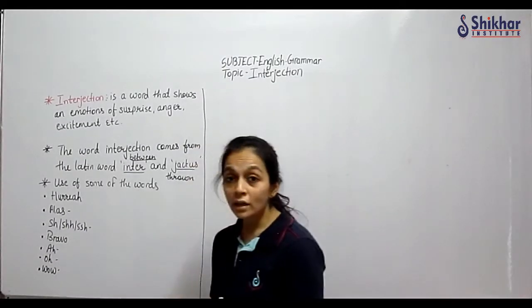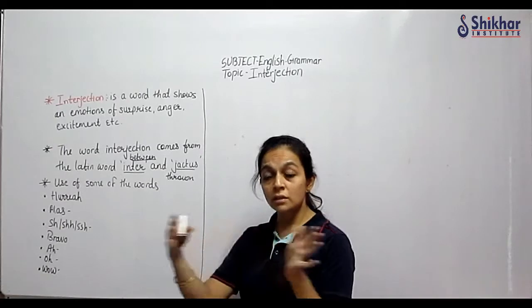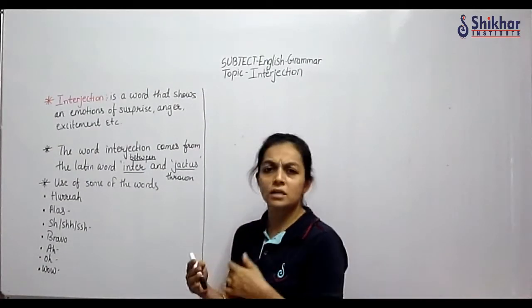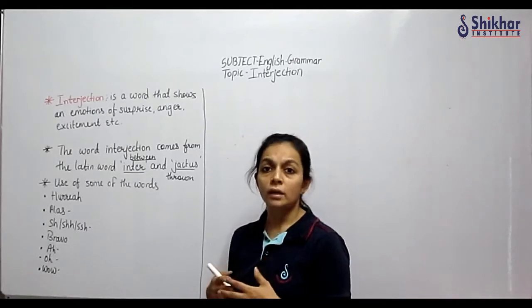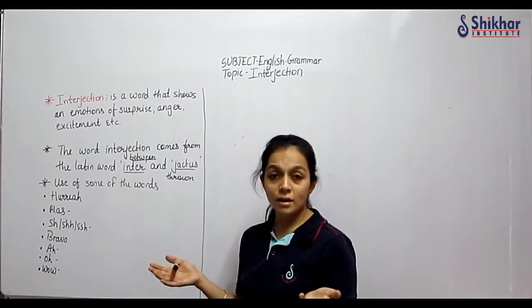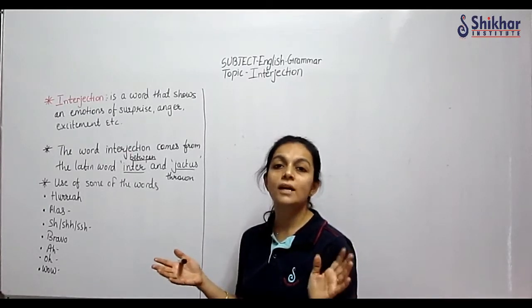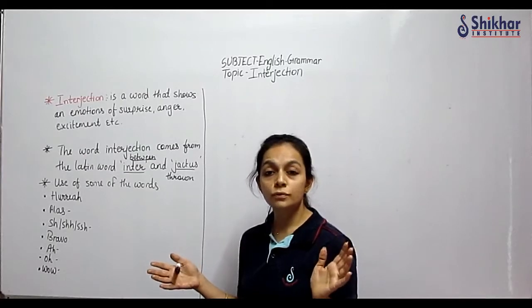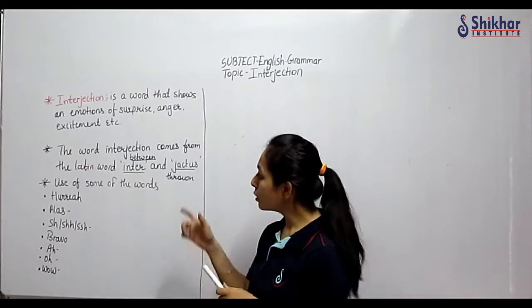Why are we using these words in between the sentences? To show our emotions, emotion of surprise, anger. So different words we use. Hooray, alas, wow, such a nice dress. Oh, such a beautiful girl. Hooray.